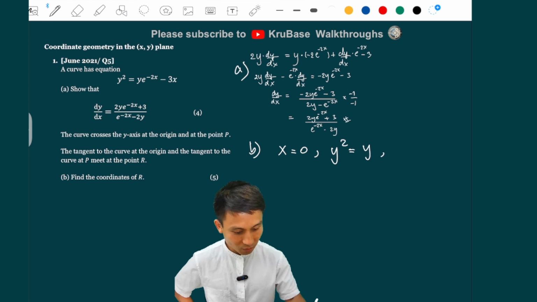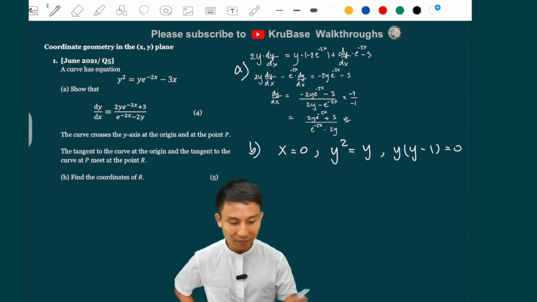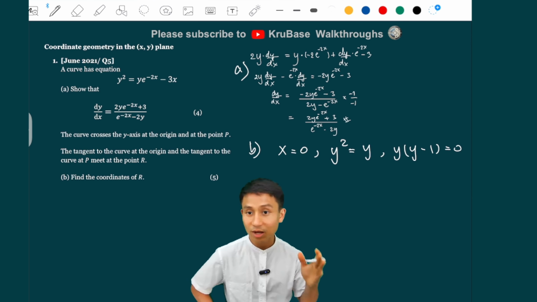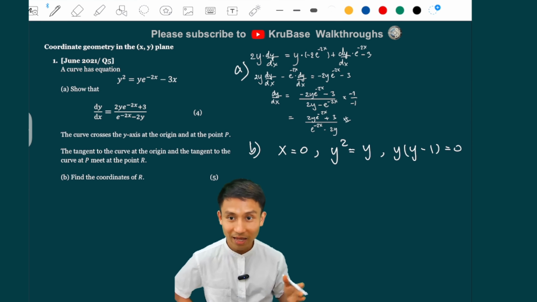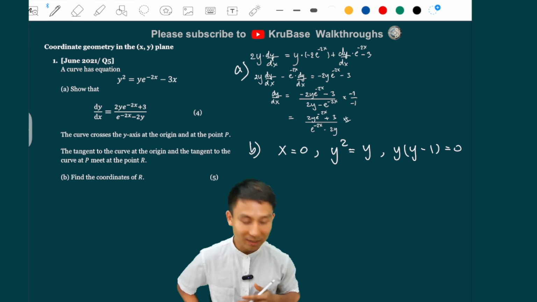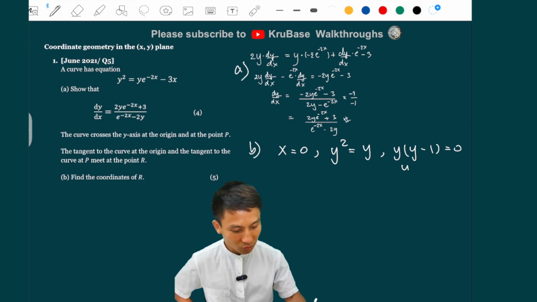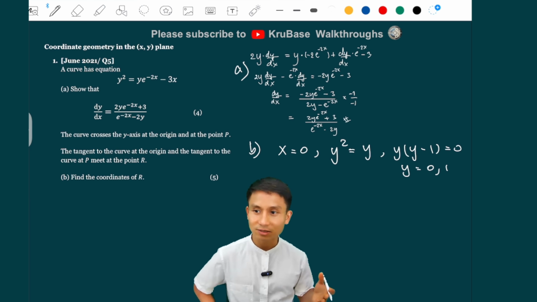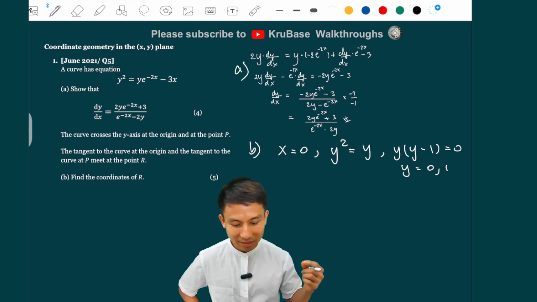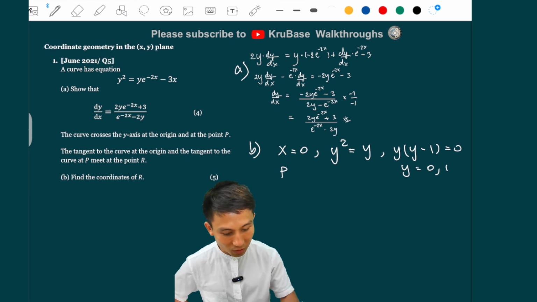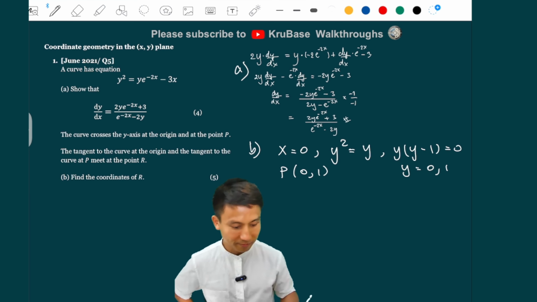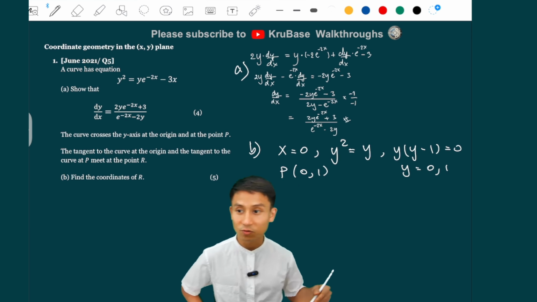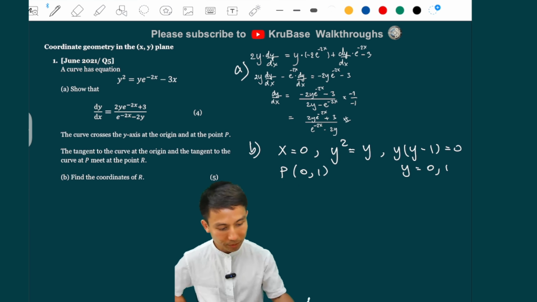So this is basically y minus 1. If you move everything to the left, you have y squared minus y equals 0, and you factorize into y times y minus 1. So y will be just 0 and 1. And that makes sense because you have intersecting at origin and point P. So the P coordinates would be 0 and 1, because the other one is 0 and 0, which is the origin. So that is point P.